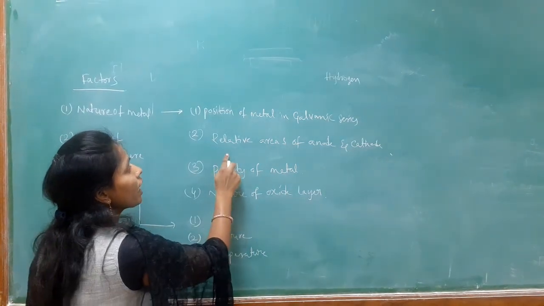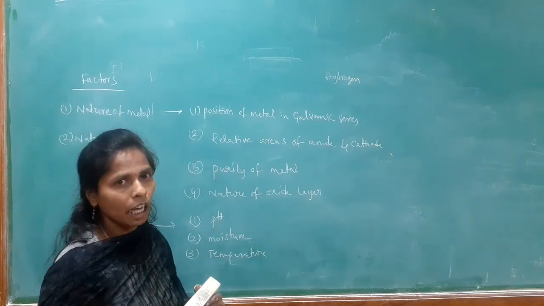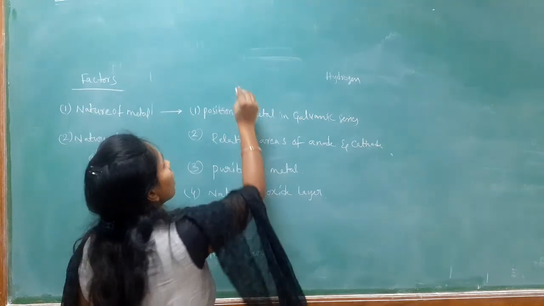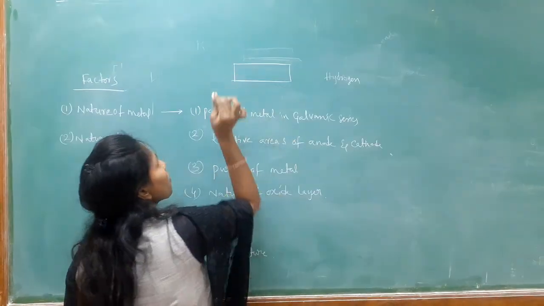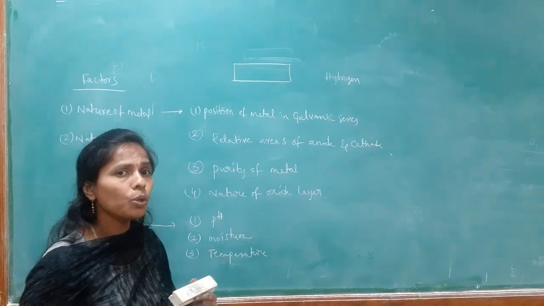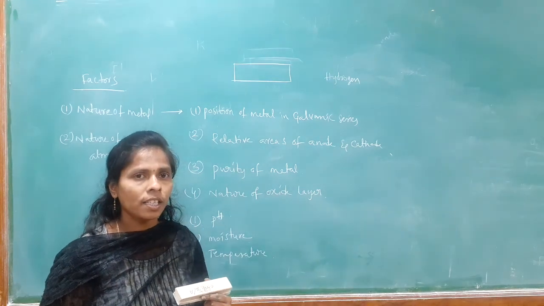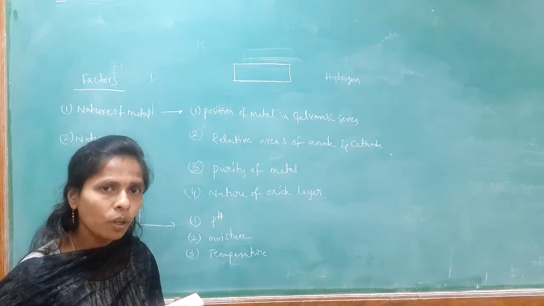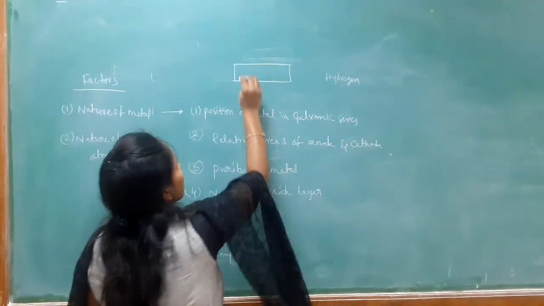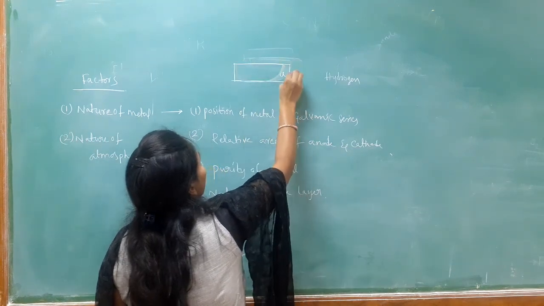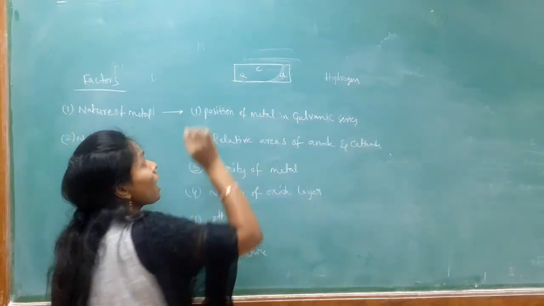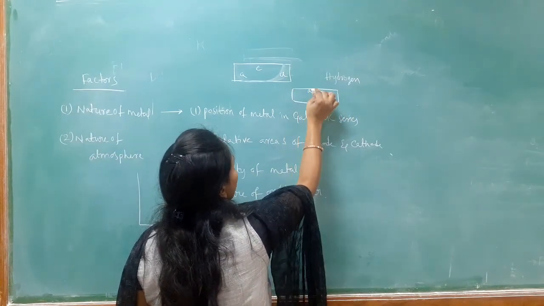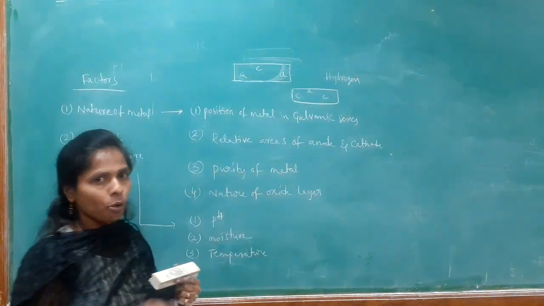The next one, relative areas of anode and the cathode. Already we have seen this in the wet theory of corrosion. In wet theory of corrosion, we have seen the two mechanisms. One is the evolution of hydrogen and the other is the absorption of oxygen. In evolution of hydrogen, anodic part is more, cathodic part is less. Yes. So, here this is the anodic part and this is the cathodic part. More anodic part. Whereas in absorption of oxygen, anodic part is less, cathodic part is more.